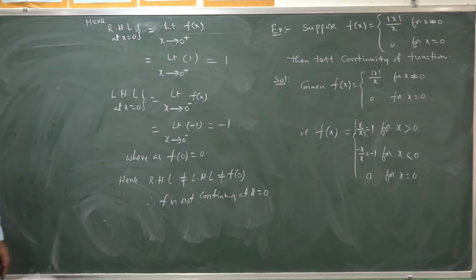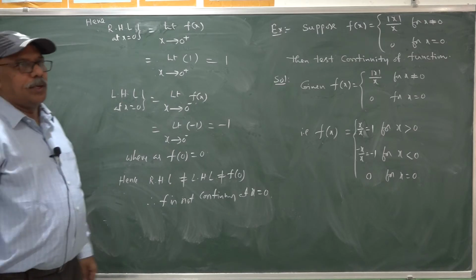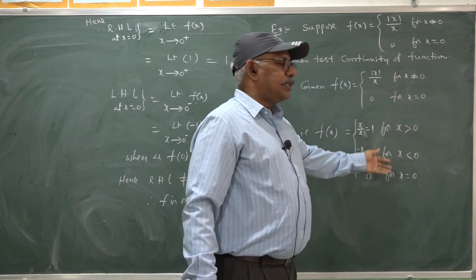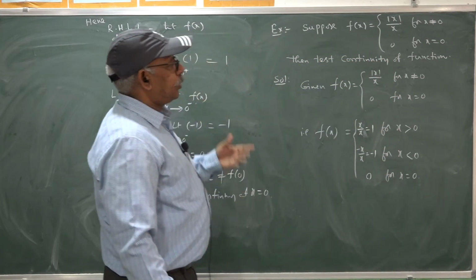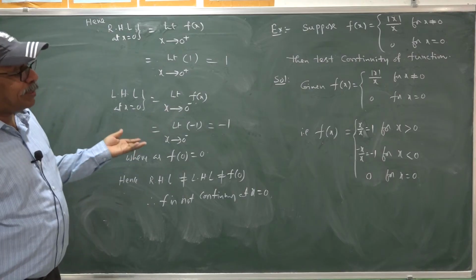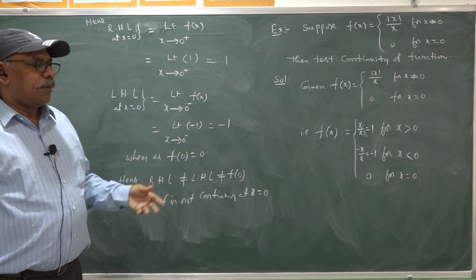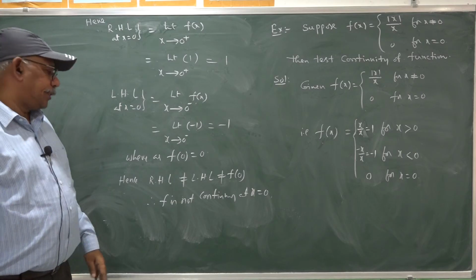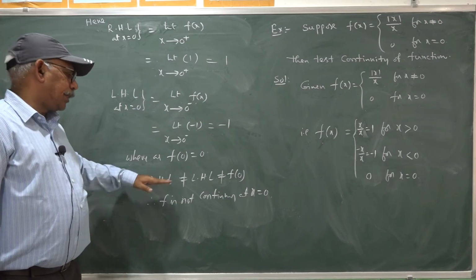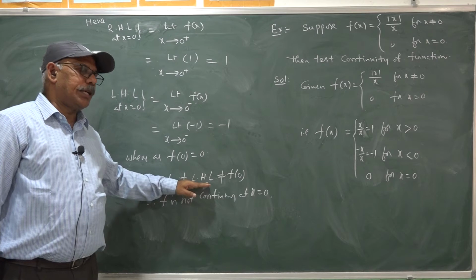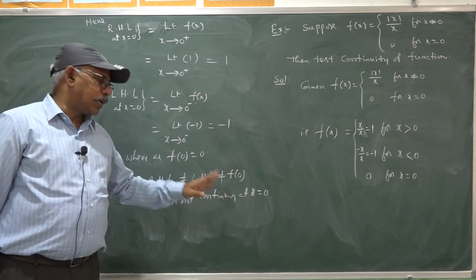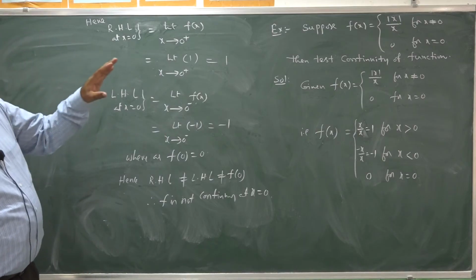In such a way, you can test the continuity of the function at a given particular point. So, here the point is 0. You can discuss the function at 0. For the remaining values, it is constant. Being a constant, the function is always continuous. So, RHL is not equal to LHL, is not equal to f of 0. So, then f is not continuous at x equal to 0.